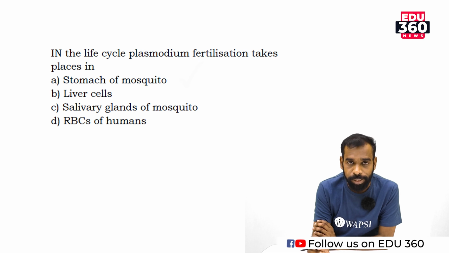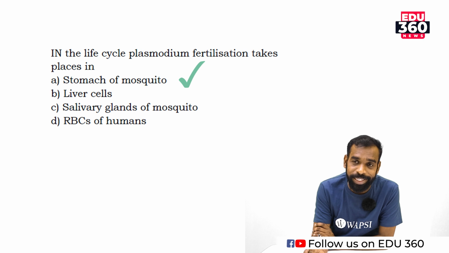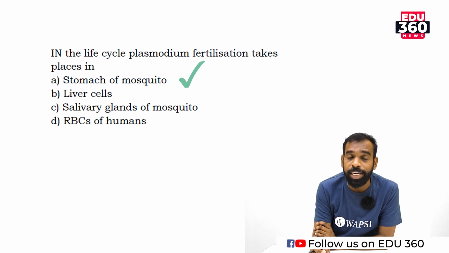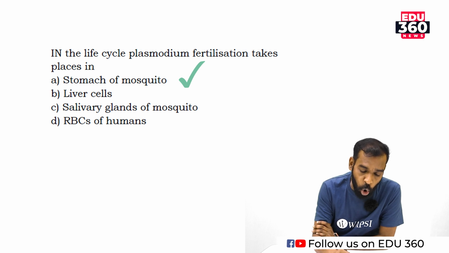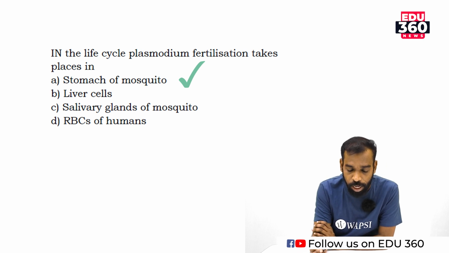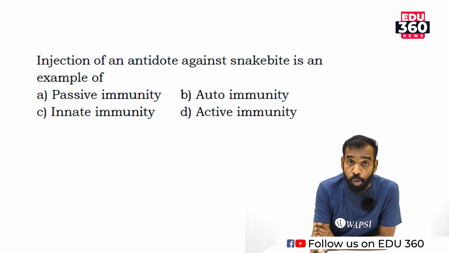Gametes will be present within the blood. When the mosquito bites an infected person, the gametes get into the gut of the mosquito and fertilization takes place there. So option A is the correct answer, the stomach of the mosquito.